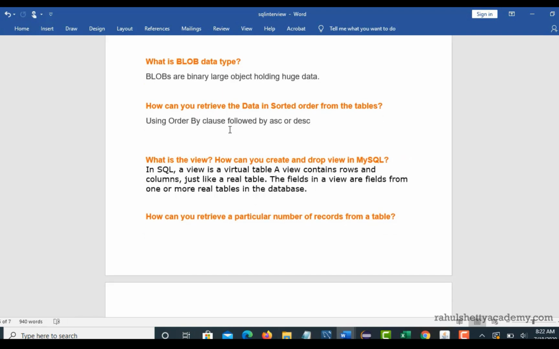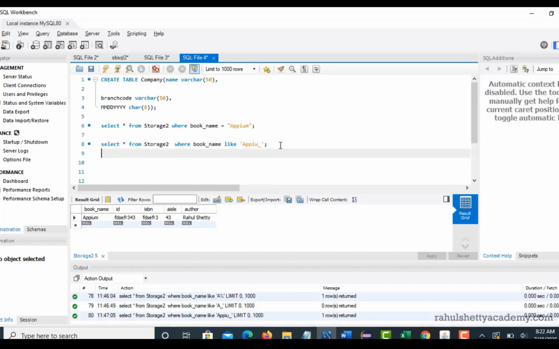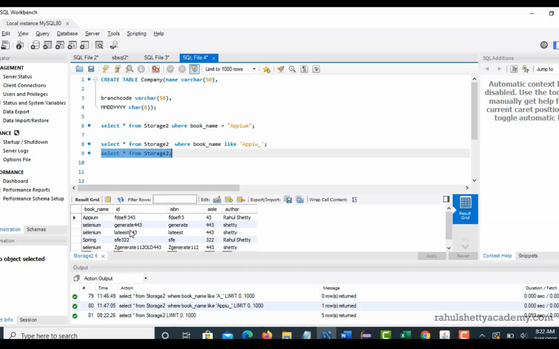Next, how can you retrieve the data in sorted order from the table? Let me show you one example of how you do sorting with the order by clause. Let me take the same example of the storage table. Right now when you query, this is how you get the order.